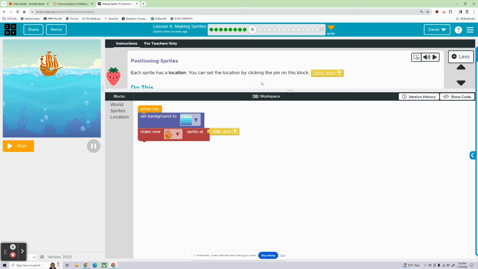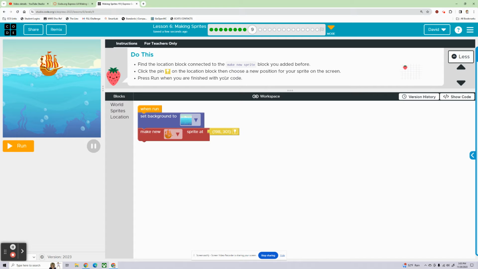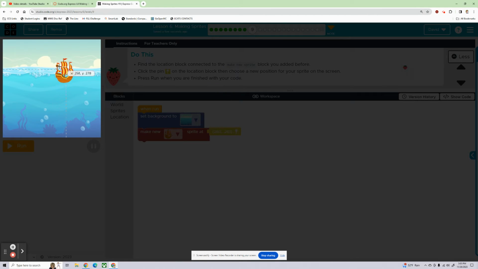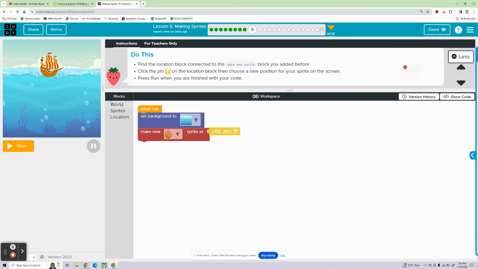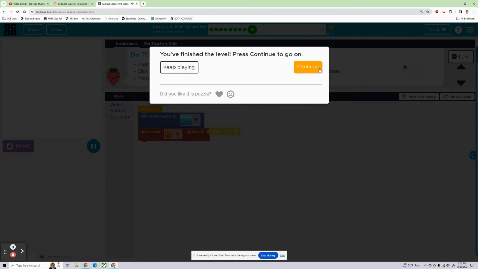Each sprite has a location. You can set that location by clicking the pin on this block. Okay, so we've done this. But you click on this pin, and then you can tell your sprite exactly where you want it to be by just dragging, and then finally just putting it where you want it. Press run when you're finished with your code. Yep, it's where I want it to be. So run, continue.